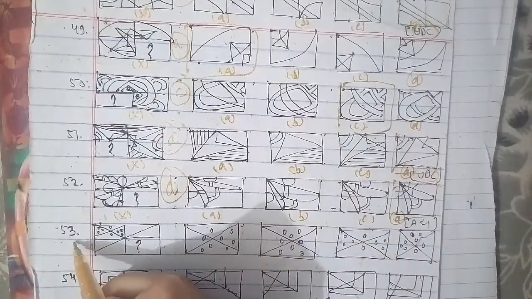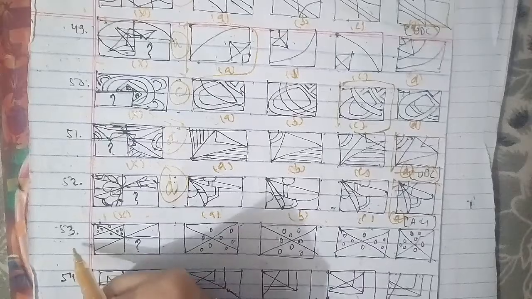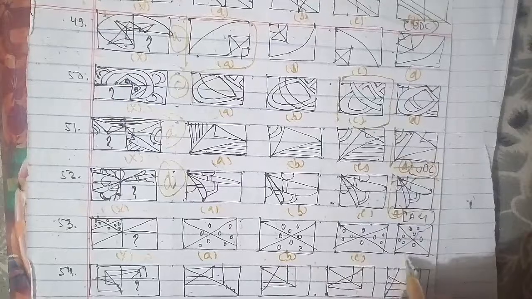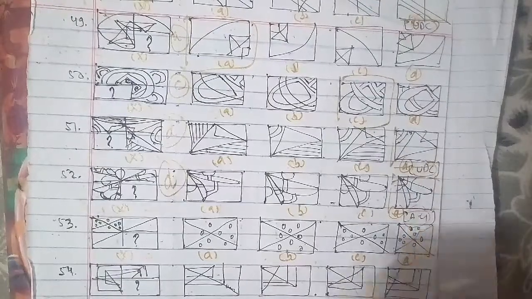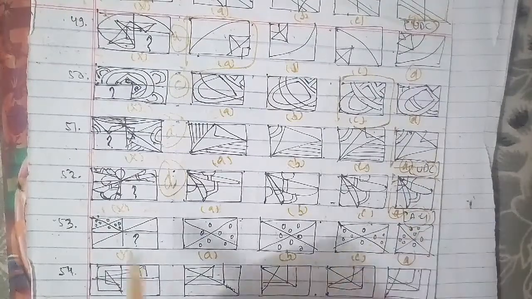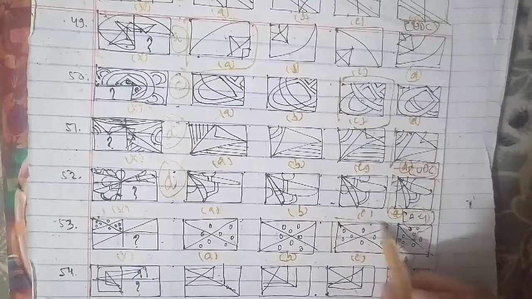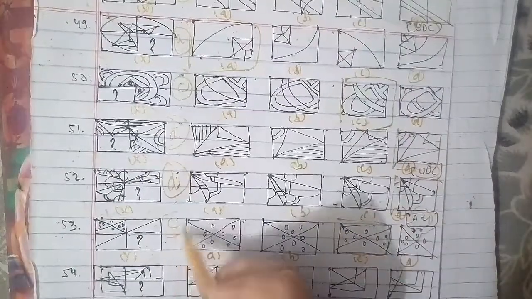We'll talk about 53rd question of the sessions here. This is a cross figure A, B, C and D. This has been asked in your assistant grade question paper. On the same behalf, this is the figure we will have to find out, and the figure C will be the right answer for this question as well.